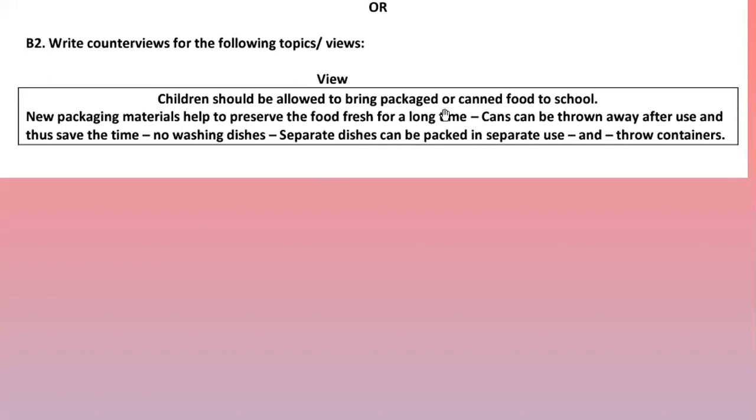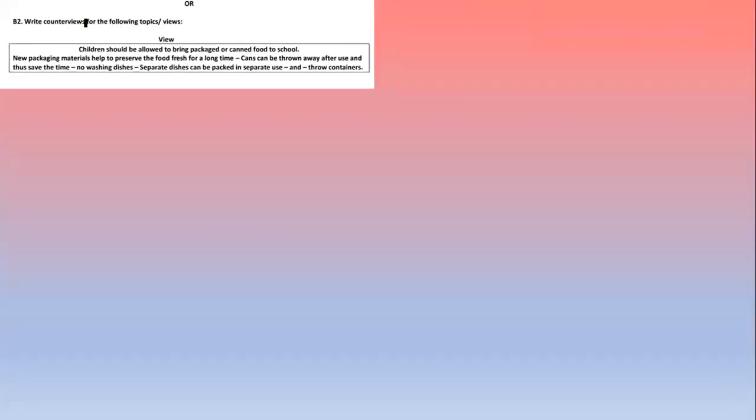Children should be allowed to bring packaged or canned food to school. New packaging material helps to preserve the food fresh for a long time. Cans can be thrown away after use and thus save time. No need to wash dishes. Separate dishes can be packed in separate use-and-throw containers. Here the passage is saying that children should be allowed to bring packaged food and canned food